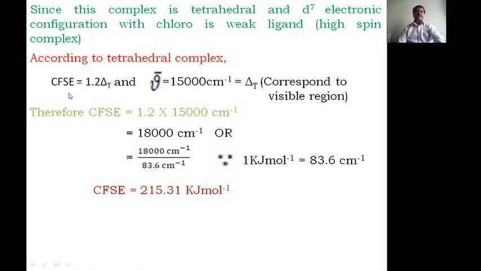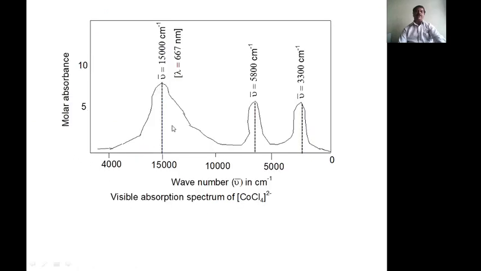We will get the crystal field stabilization energy of that complex, and we convert into kilojoules per mole by dividing by 83.6 per centimeter. We will get the crystal field stabilization energy of that complex as 215.31 kilojoules per mole. This is the calculation of the crystal field stabilization energy in this particular complex, and the graphical representation is given here.